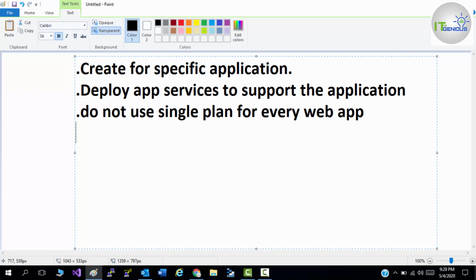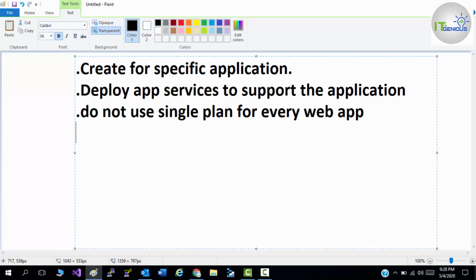Why? Suppose you have created a service plan for your web application in which you get your resources. You can deploy one or more web applications on the same app service plan, which will share the underlying hardware resources. But there could be performance issues if you use the same single service plan for multiple web applications, so you need to be careful.